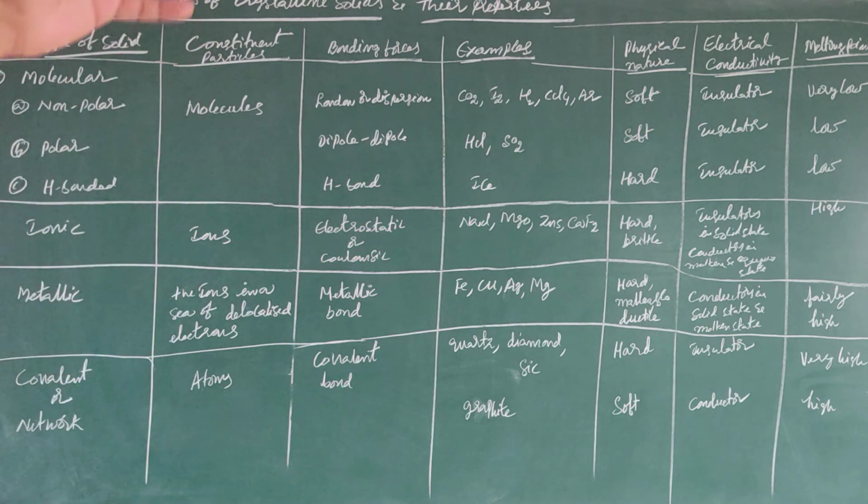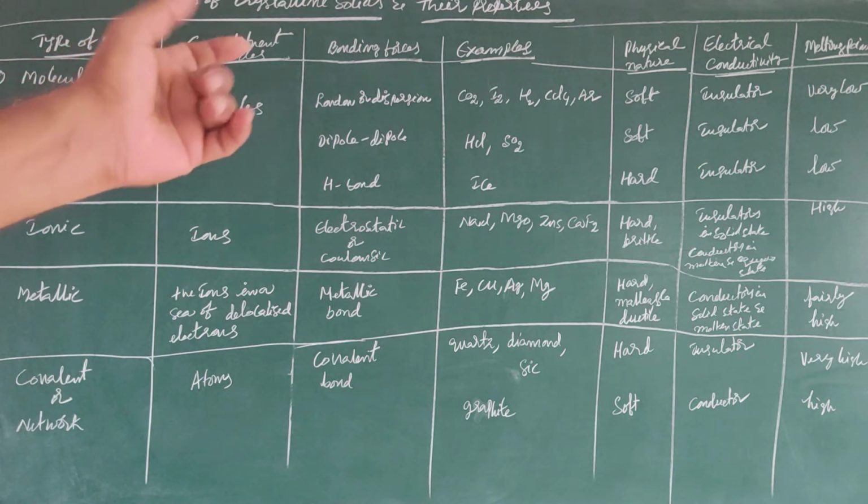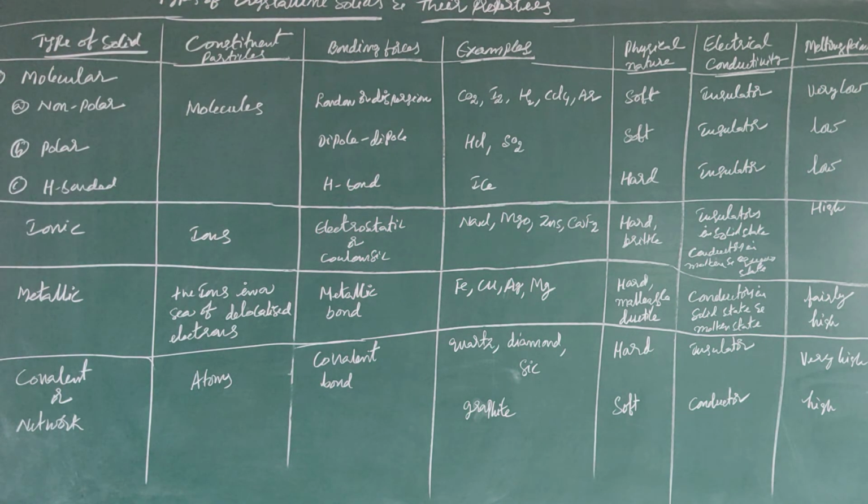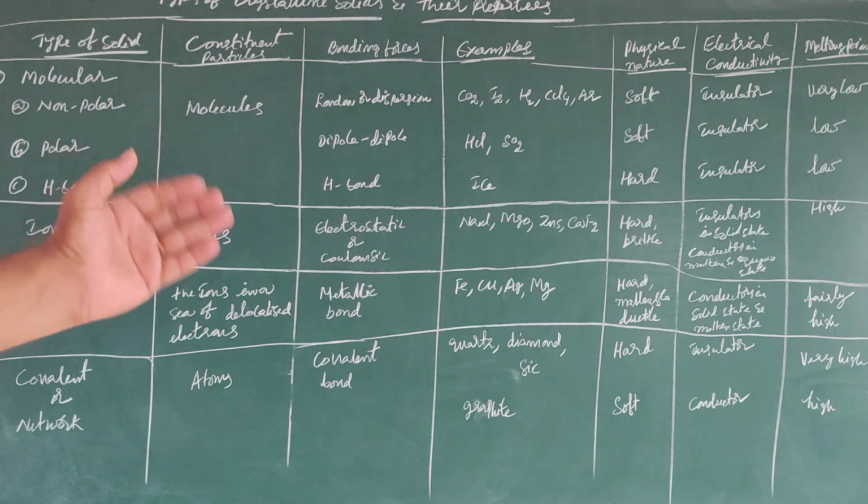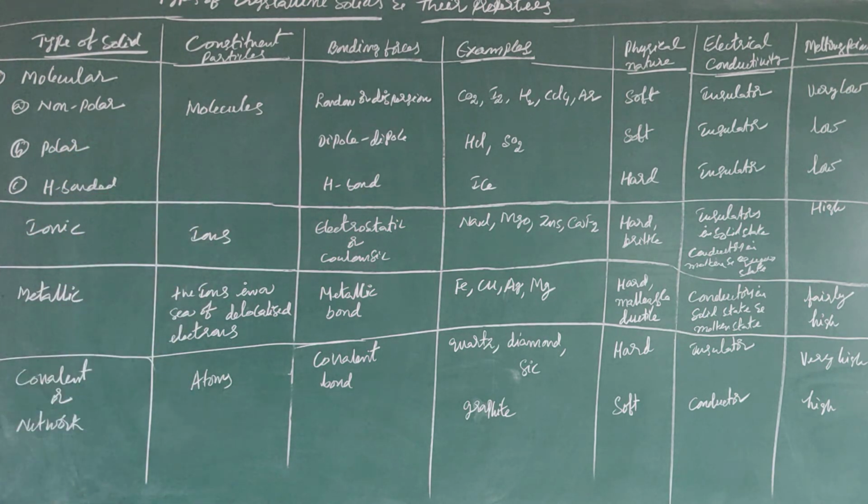If you see the physical nature, in the case of molecular solids, non-polar solids are soft, polar solids are also soft, but hydrogen bonded solids are somewhat hard. In the case of ionic solids, these are very hard and brittle. In the case of metallic solids, they are hard, and they may be malleable and ductile. In the case of covalent or network solids, some are hard, and some are not soft either.